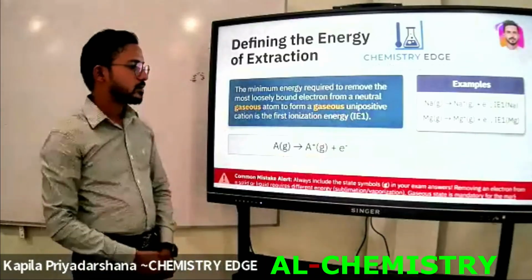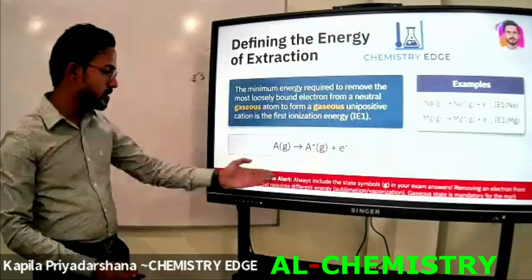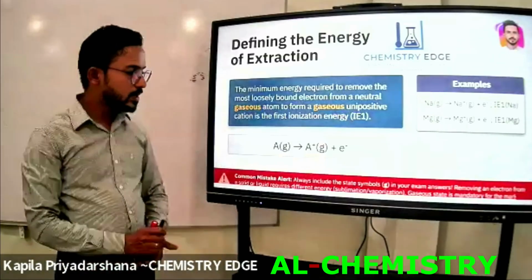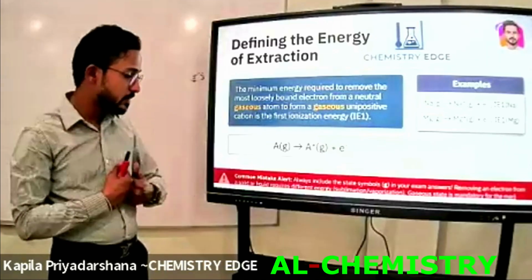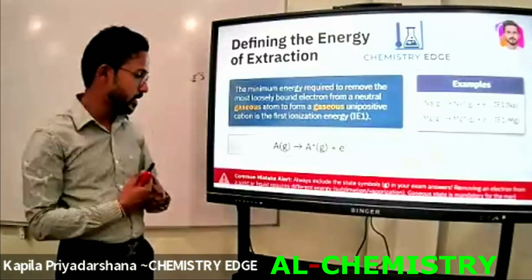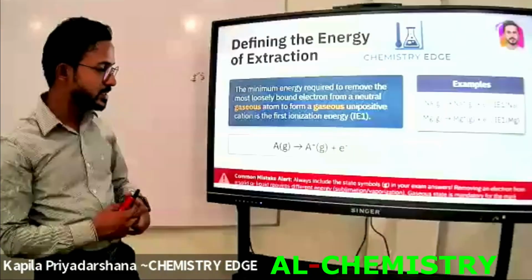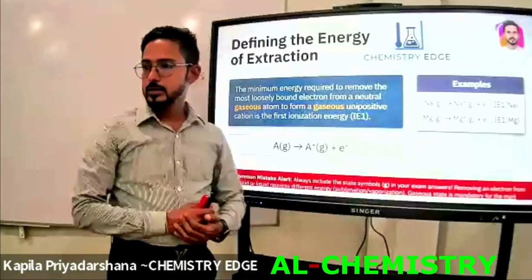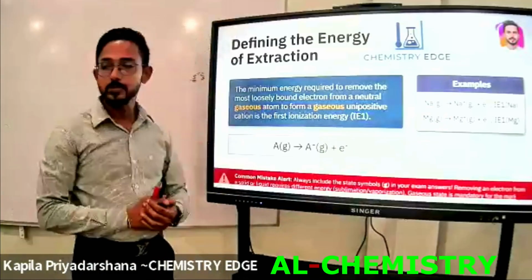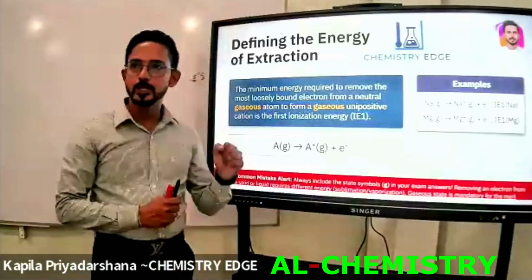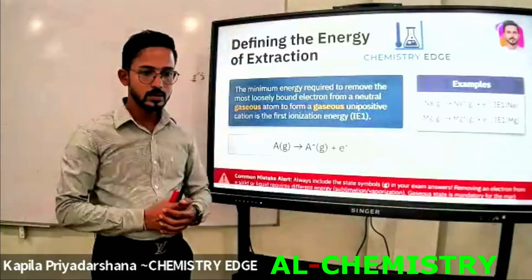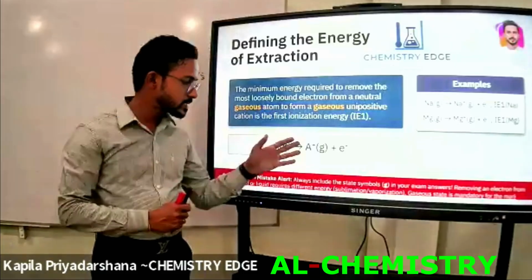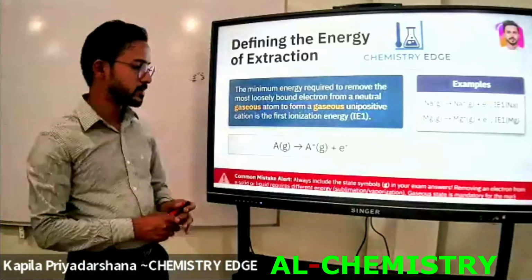This is the common mistake alert. What are the common mistakes, students, when we are referring to this first ionization energy? Always include the state symbol. Look at this. Always include the state symbol. It shouldn't be liquid or aqueous medium. Every time it should be gaseous.